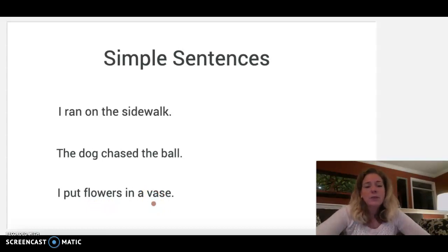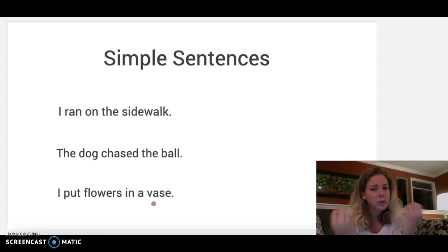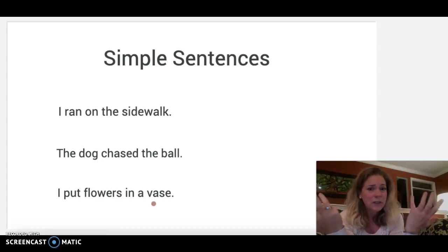Now these are all simple sentences. They have a noun and they have a verb. So they have a subject and a predicate. We talked about that before, subjects and predicates. And that's all we need to make a sentence, a complete thought of a subject and a predicate. Now, even though these are simple sentences, and there's really nothing wrong with them, they're really not that interesting to read, are they? They don't give you really a good picture in your head of what the sidewalk was like, or what kind of dog, what kind of ball did he chase? What kind of flowers were in the vase? Was it a glass vase? Was it a ceramic vase?